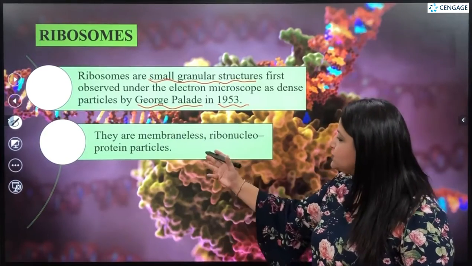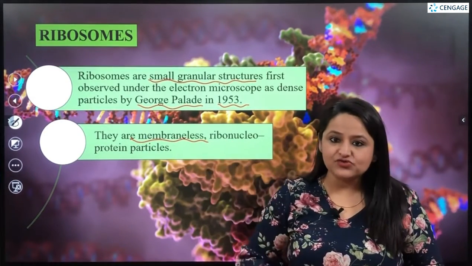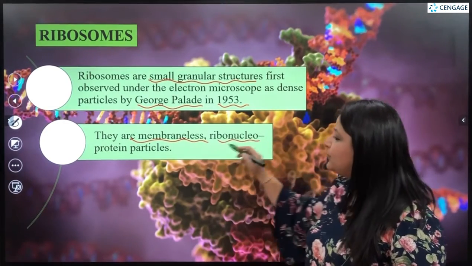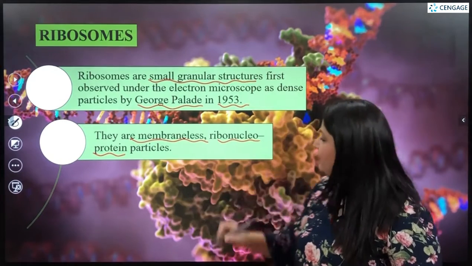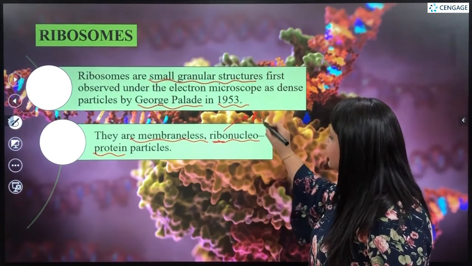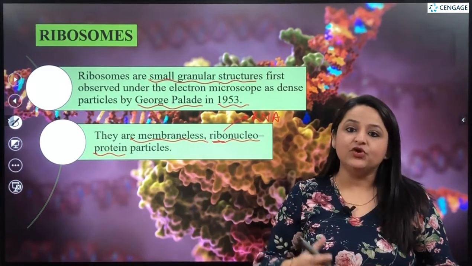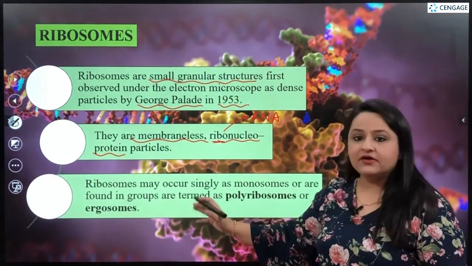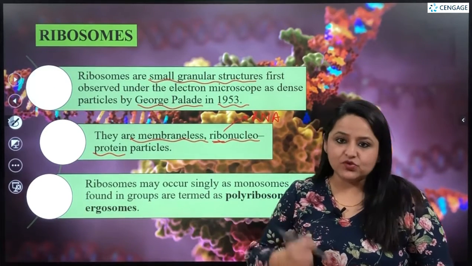Then the ribosomes are also membraneless organelles just like centrosomes, and the ribosomes are ribonucleoprotein particles, that is they are made up of RNA, ribonucleic acid, as well as certain nucleoproteins. Ribosomes, if they occur singly, are known as monosomes.